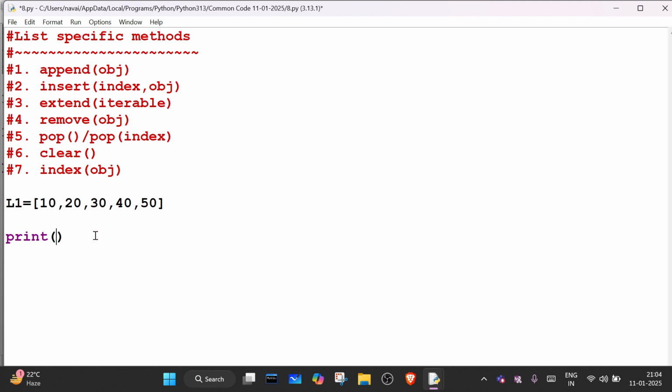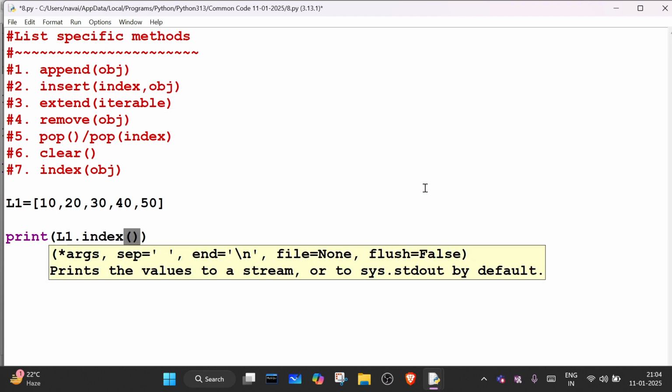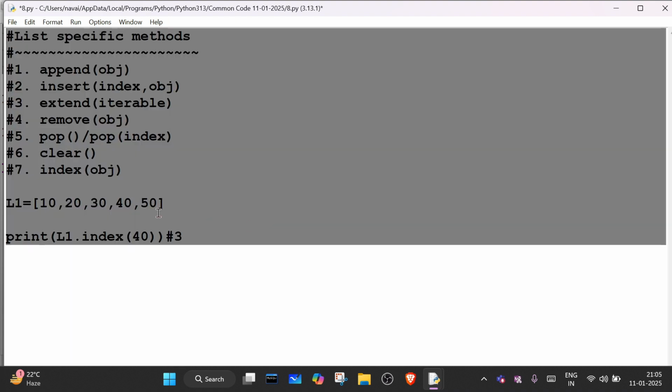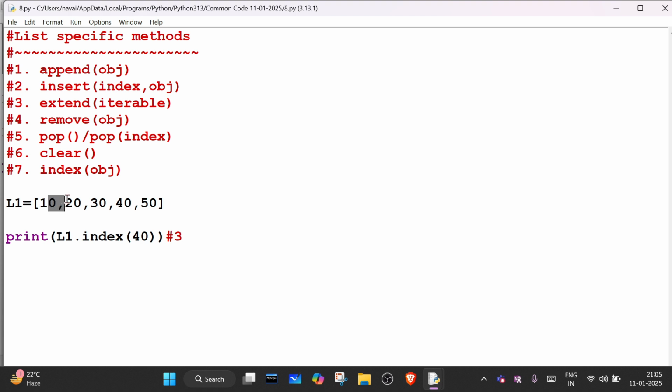Inside the print, can I write L1 dot index of what? Which element's index do you want to know? I want to know the index of the 40th element. So what will it print? 3. So what's the index value of this 40? 0, 1, 2 and 3. So it will print 3. 3 is what? Index.